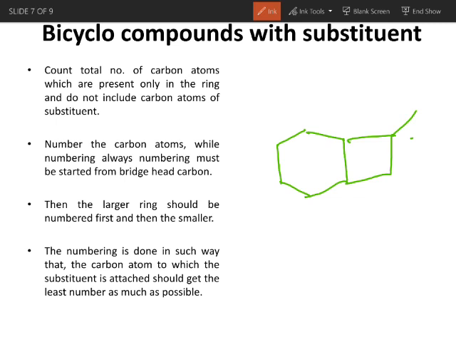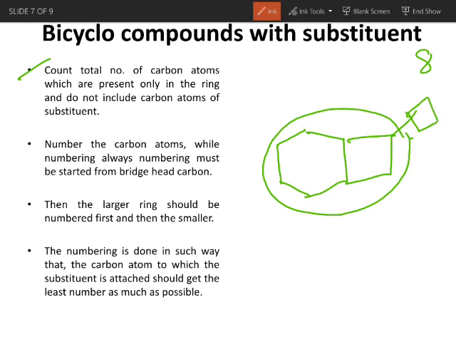Now the first rule says that count only the number of carbon atoms present in the ring and do not include carbon atoms of substituent. Here this is the bicyclo ring. If you count the number of carbon atoms in this ring, there are 8 carbon atoms. In this we are not including this methyl which is acting as a substituent.